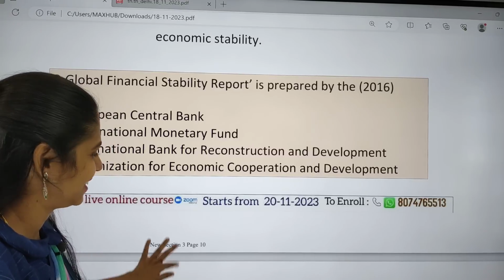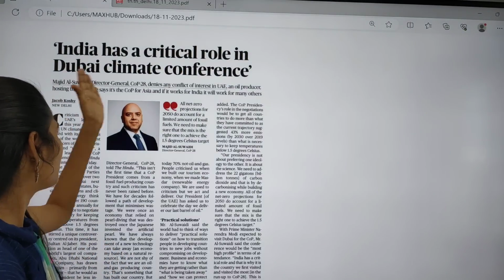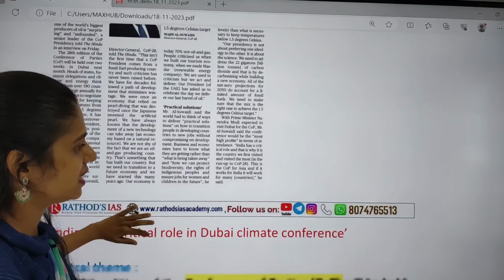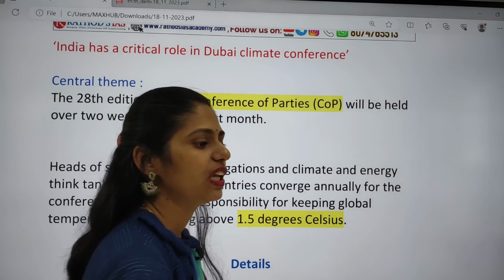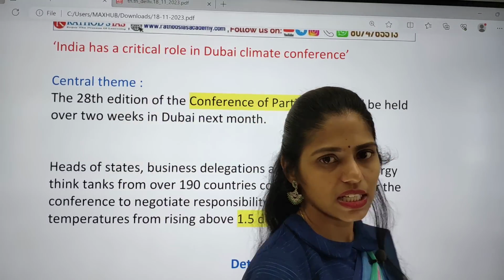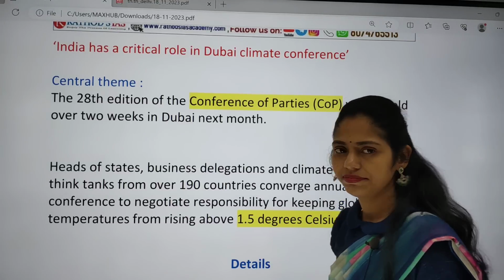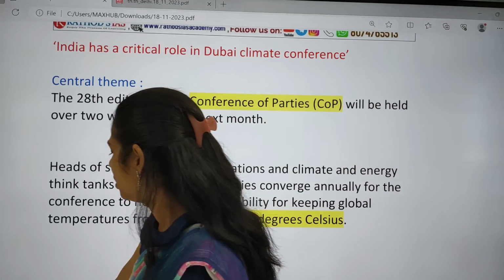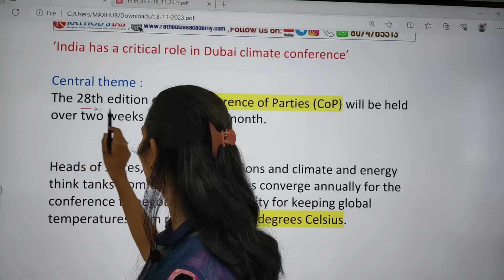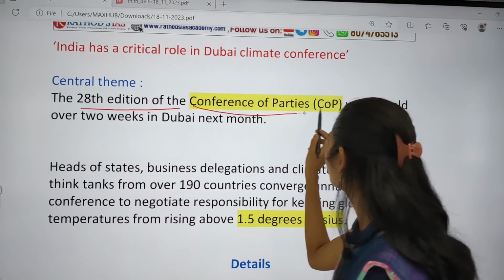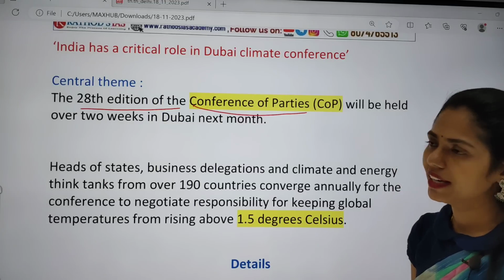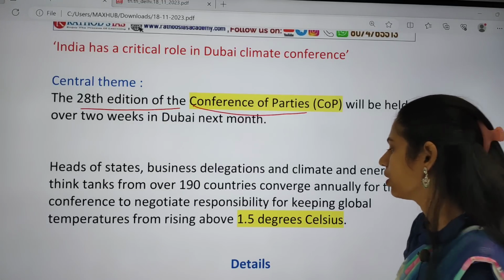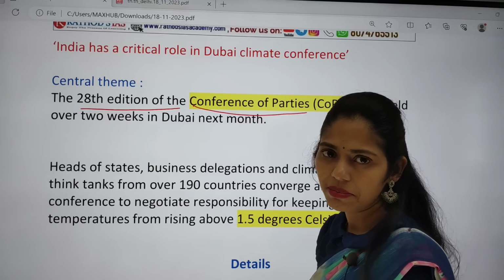And the next topic is about the Dubai Climate Conference, and this topic is important for environment and ecology. This article is about COP28. If you see the context, it says that the 28th edition of the Conference of Parties will be held over 2 weeks in Dubai next month, starting around November 30.